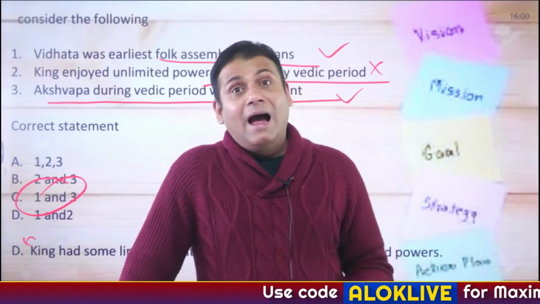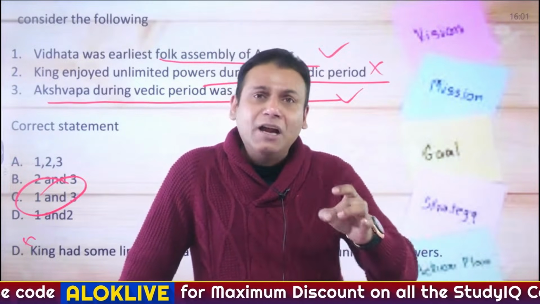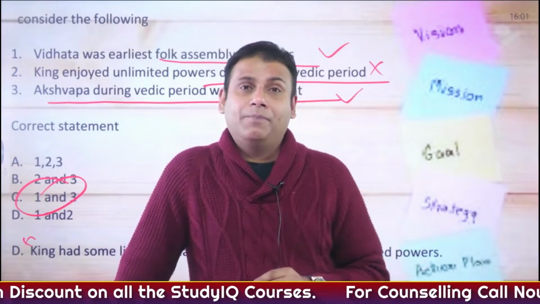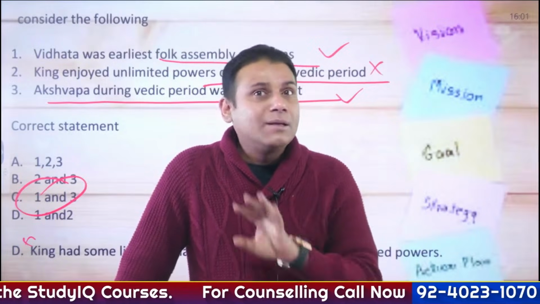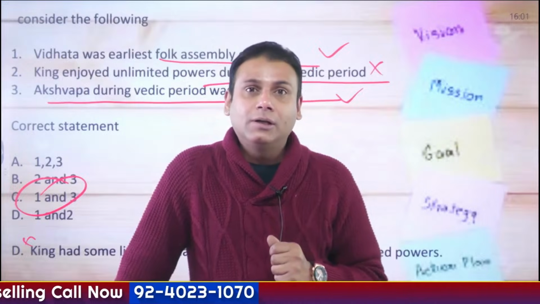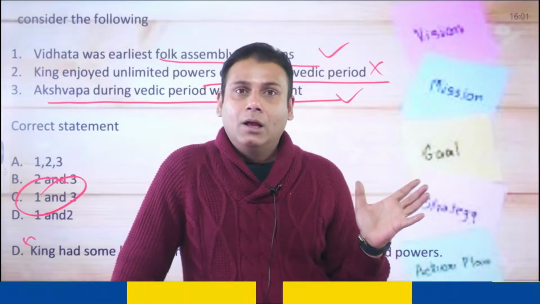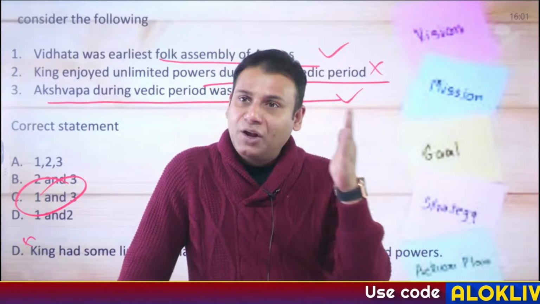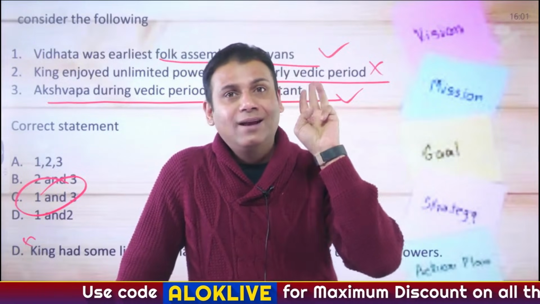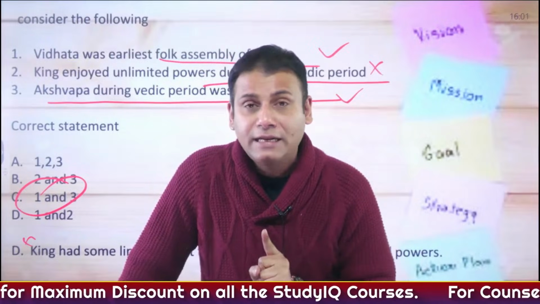In later Vedic period, sati system became prevalent, child marriage became prevalent, caste system became deeply rooted. Sabha and Samiti, in simple words, village assemblies, lost their importance. So there could be a question on comparative analysis. So study early Vedic period, that is Rig Vedic period, and later Vedic period from the perspective of social, political and religious angle. Hope the point is clear, my friends.